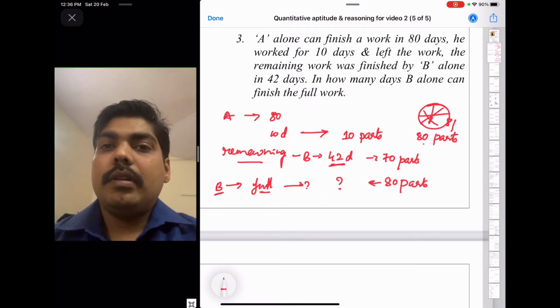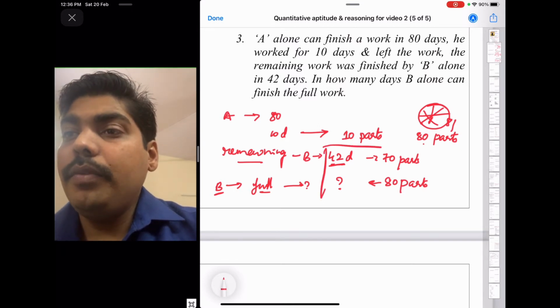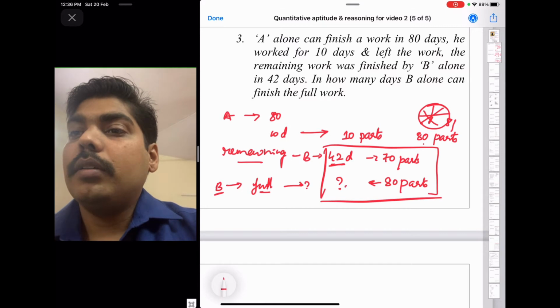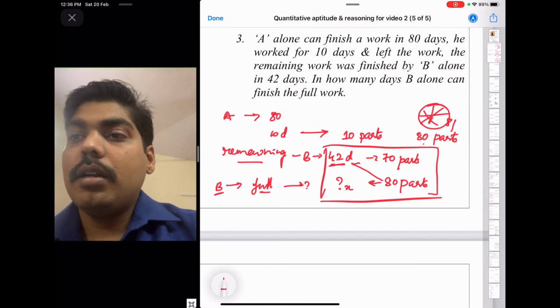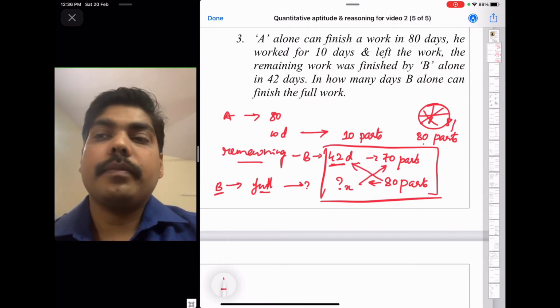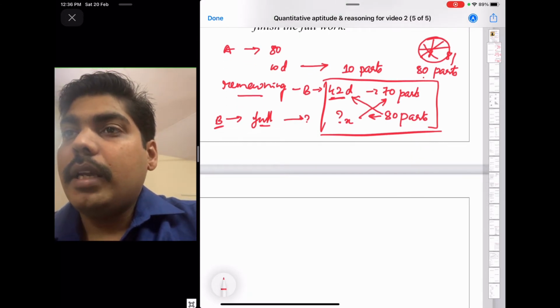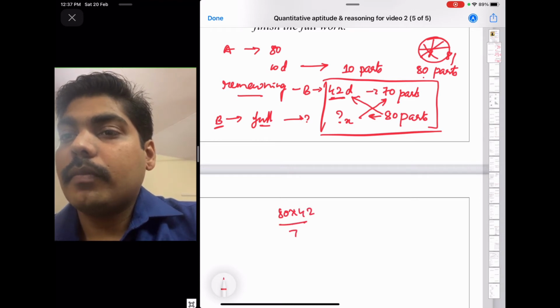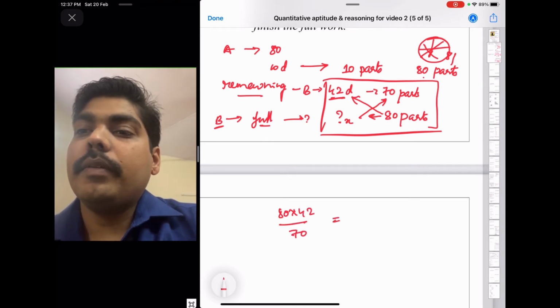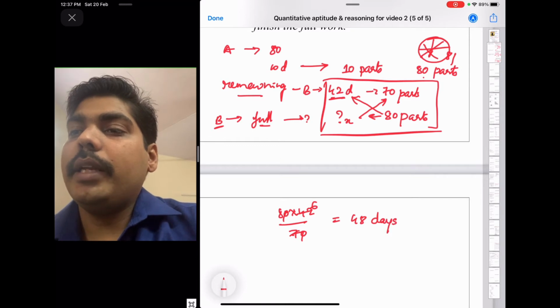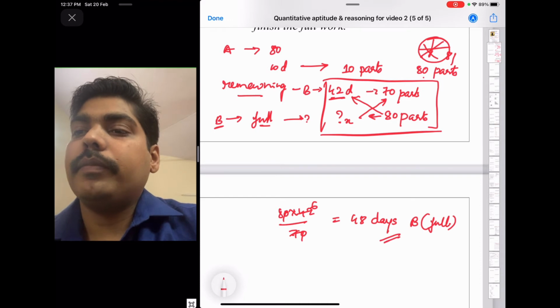Take x and cross multiply: 80 into 42 by 70. So in 48 days B will complete the full work.